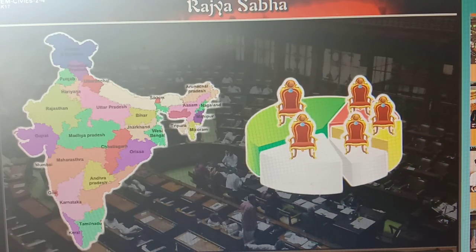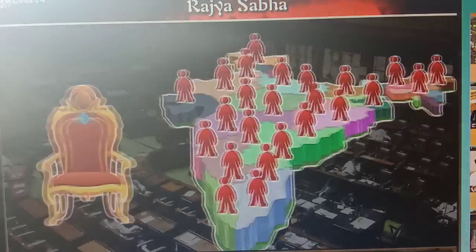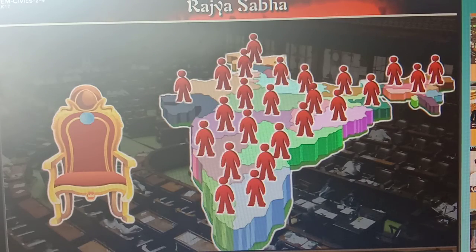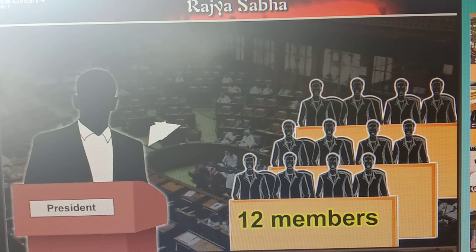All the constituent states do not get equal representation in the Rajya Sabha, because different states are there and it is proportionate to the total population of each state. According to the population, each state gets representation in the Rajya Sabha. The remaining 12 members are appointed by the President.